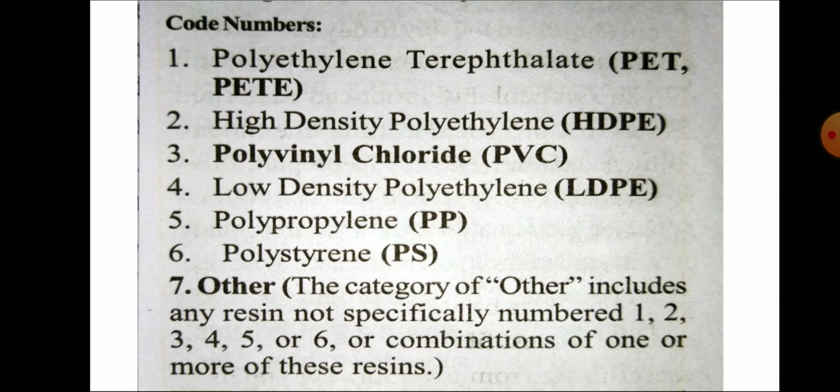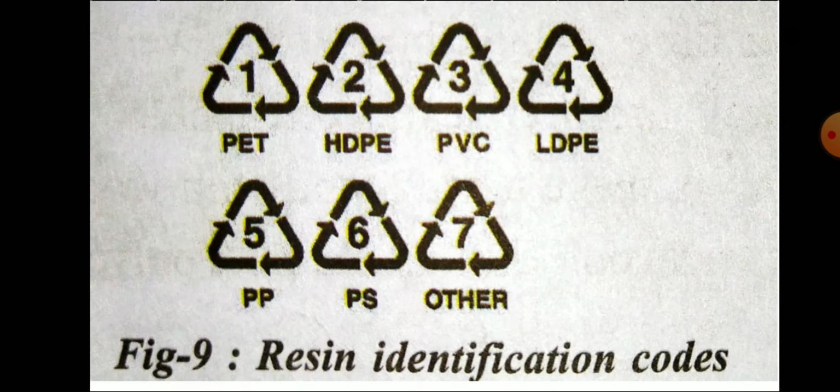Okay, these resin codes you have to see. Suppose you take one bottle and look under it, this kind of symbol will be there. Suppose in the symbol you observe 6, that is PS, polystyrene. Suppose PP is there, polypropylene. If number 1 is there, that is PET, polyethylene terephthalate. HDPE, high density polyethylene. PVC, polyvinyl chloride.